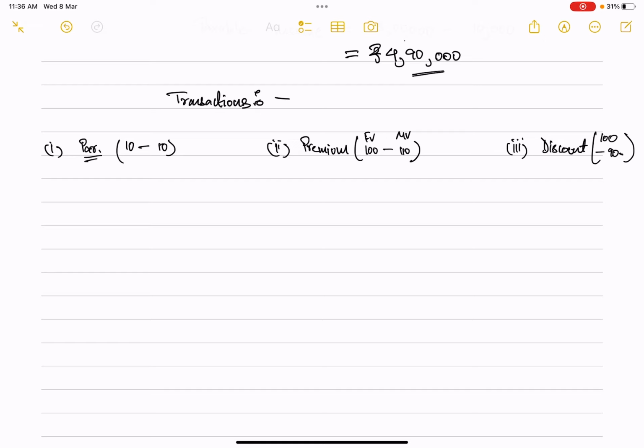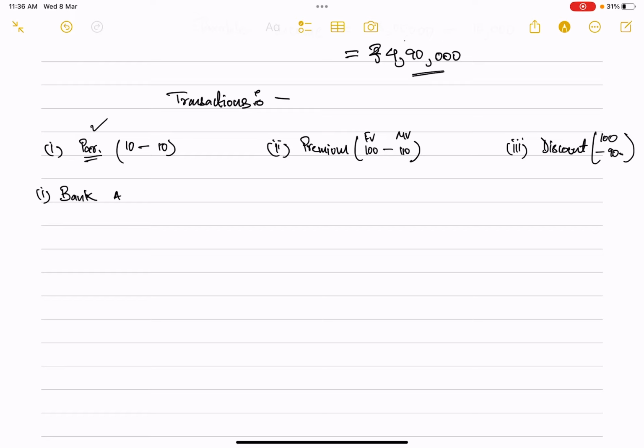When shares were issued, the first thing is that you receive application money. In the same way, for debentures also, you will be receiving application money. So let's see the transactions for the issue of debentures at par. First transaction is you will be receiving money for your applications.